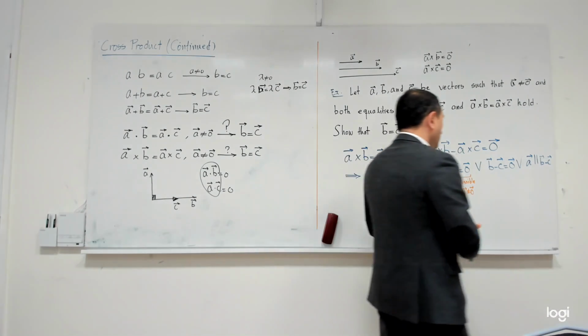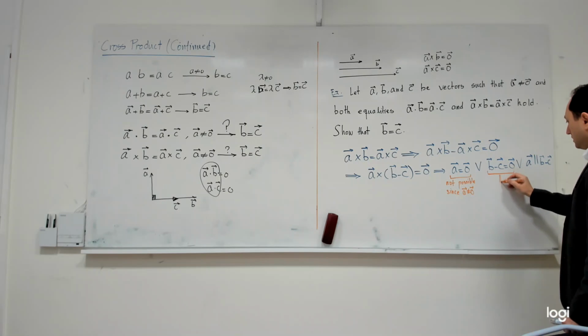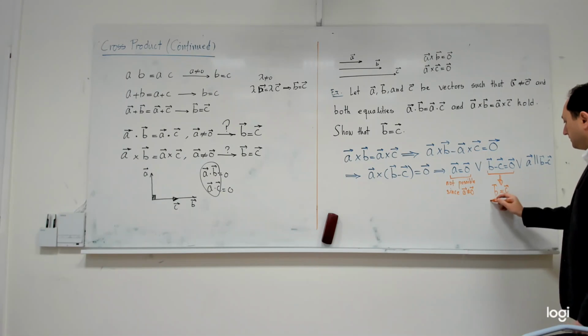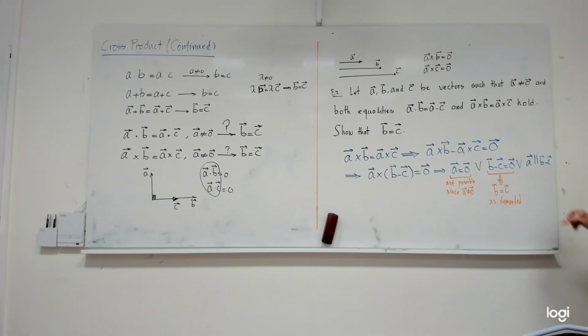Okay. If this is the case, I conclude that B is equal to C as demanded. And it means that I'm done. So this means a little bit problematic. I need to think about this third situation.